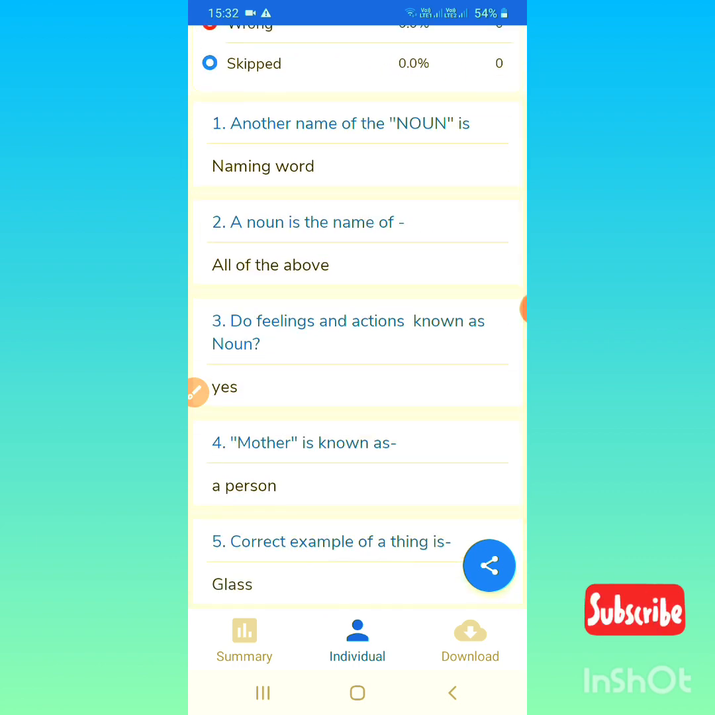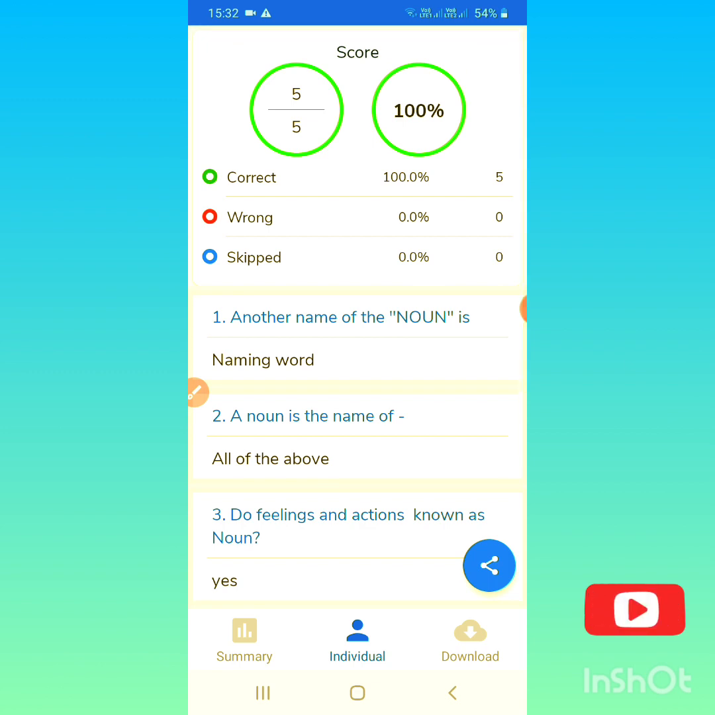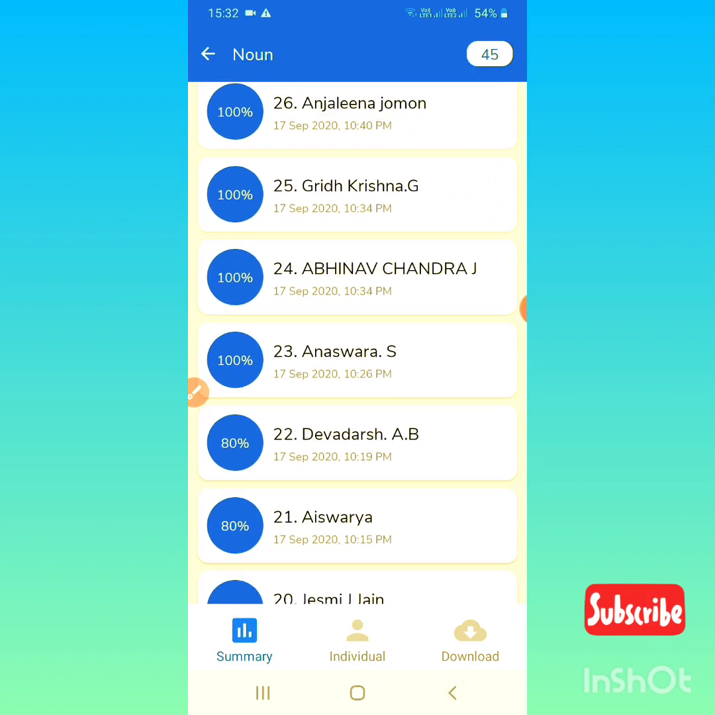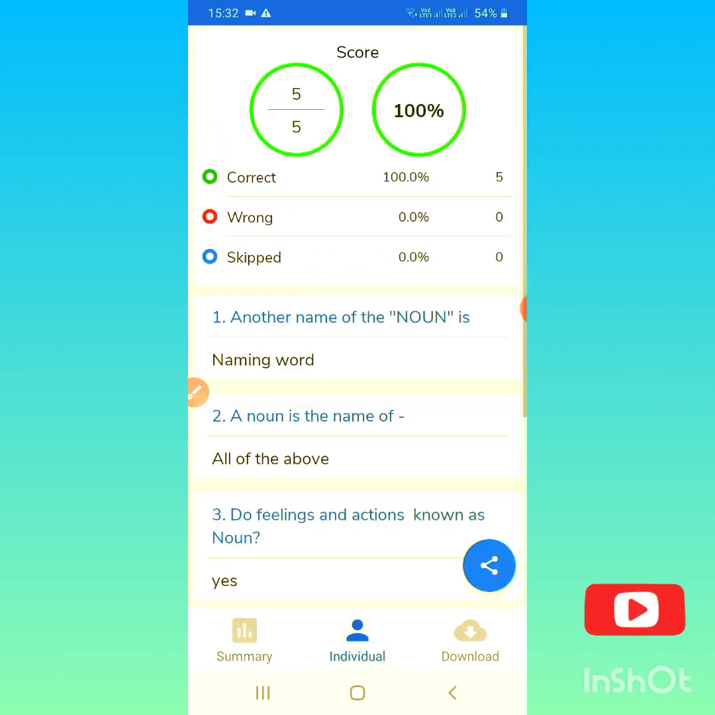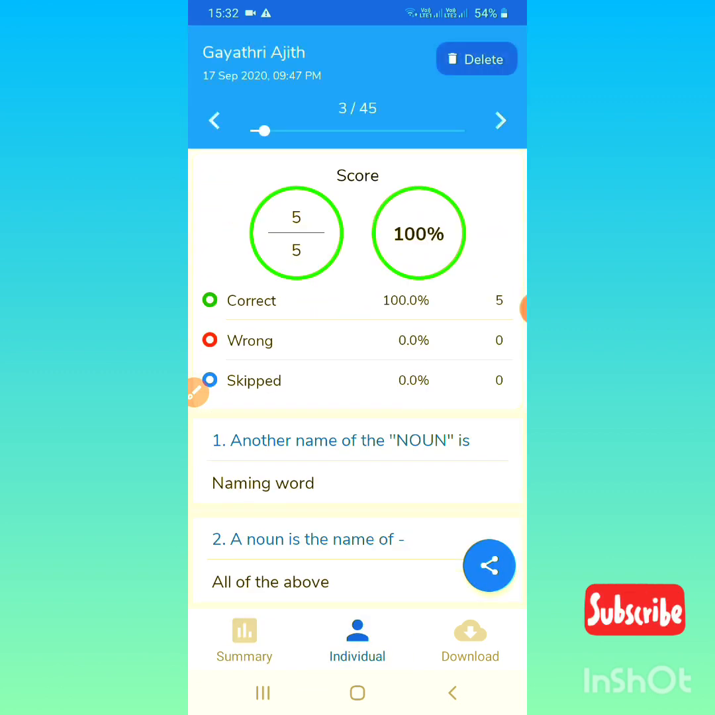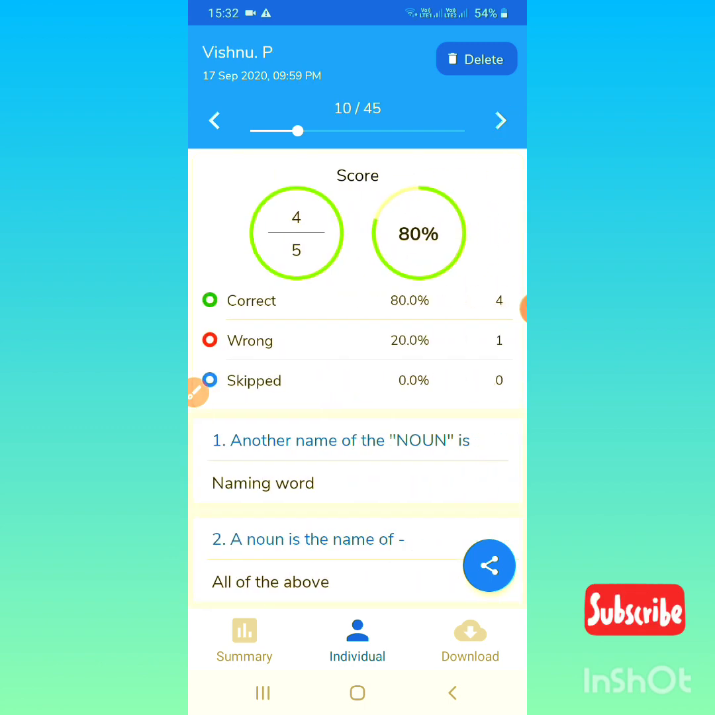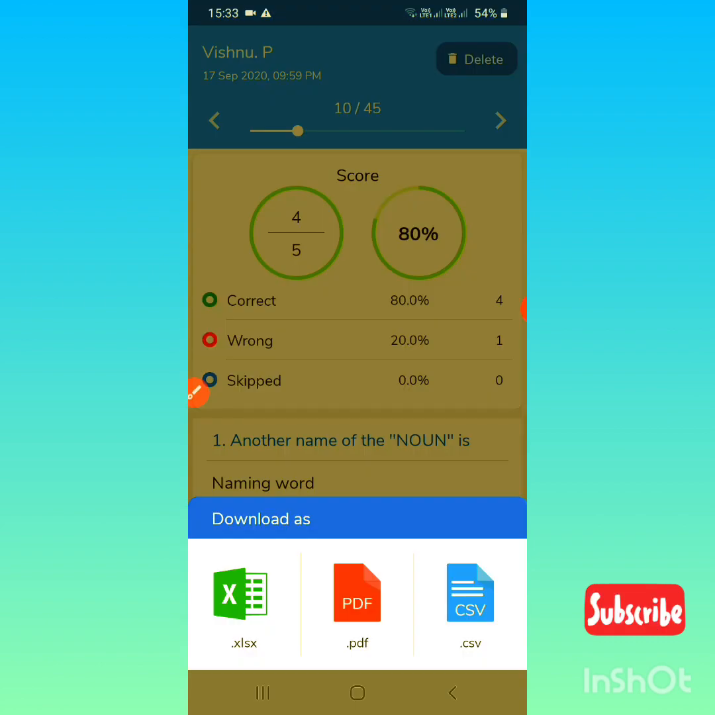Same here, you can also create some questions for children, and it will be really enjoyable for them. In summary form you can see all the answers. If you want to see them individually, you can see individual feedback from the children one by one. And if you want to share this result with students, then you have to download it. You can download it in any form, like Excel, PDF, or CSV.